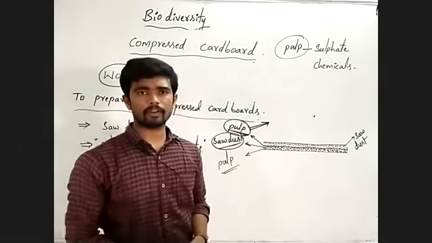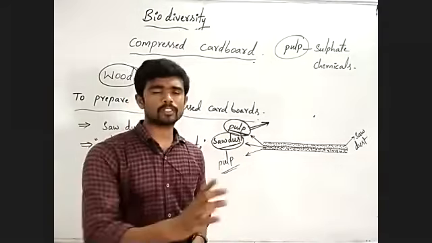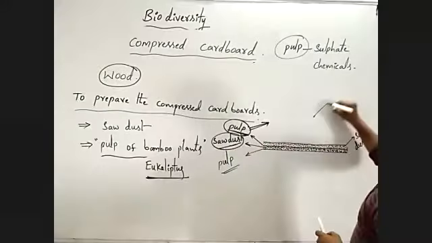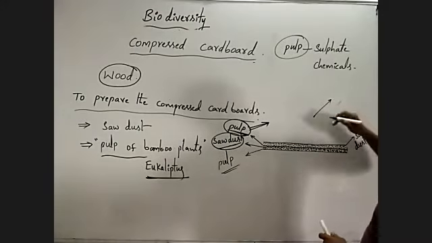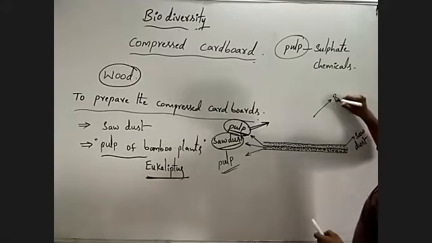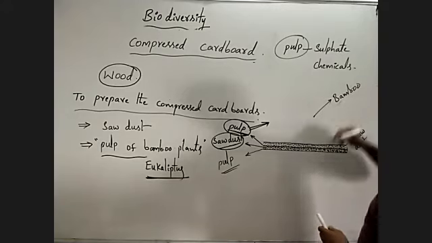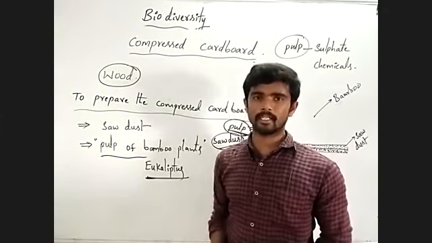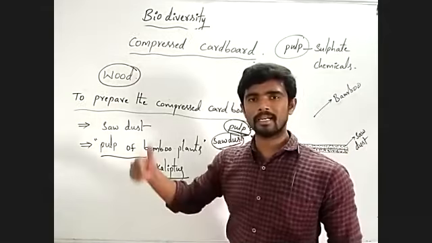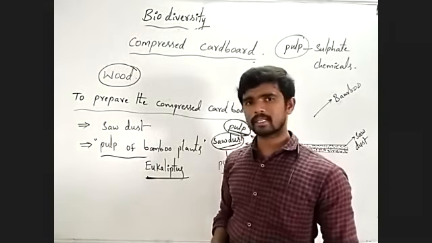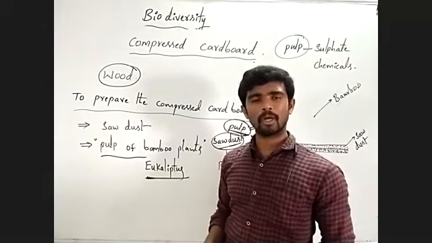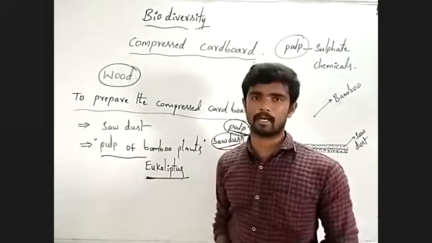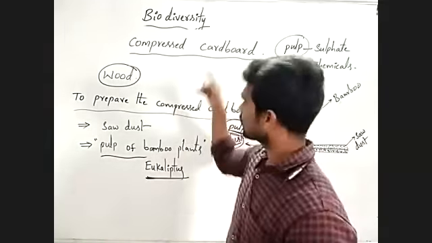Pulp is collected from small plants, useless plants, and light plants. For example, bamboo and eucalyptus, this type of plants. They can grow easily. They can grow very fast compared to other large plants. That is why there is no problem to cut this type of plants and to collect the pulp from them. Okay, this is about the compressed cardboard.